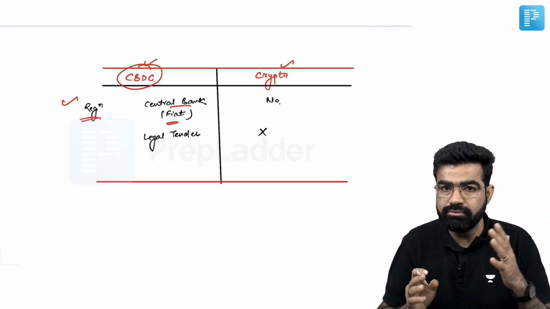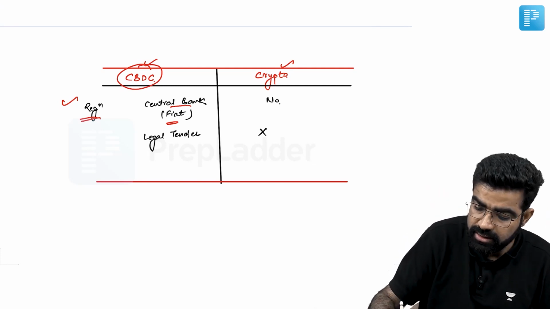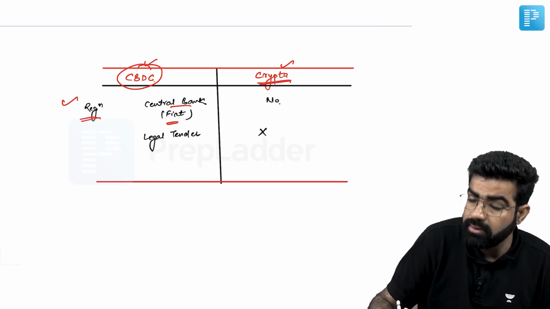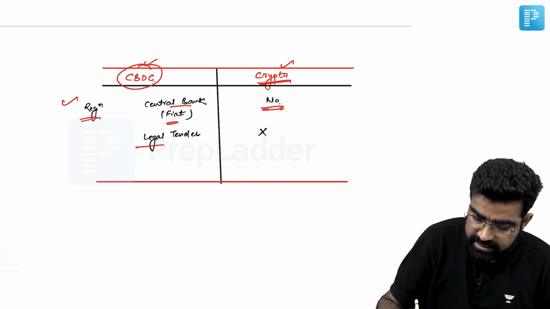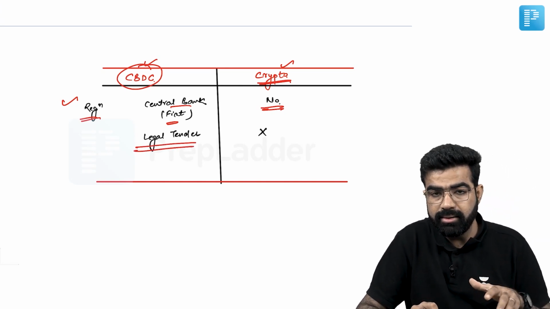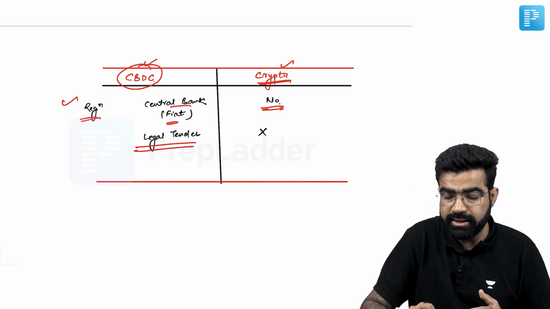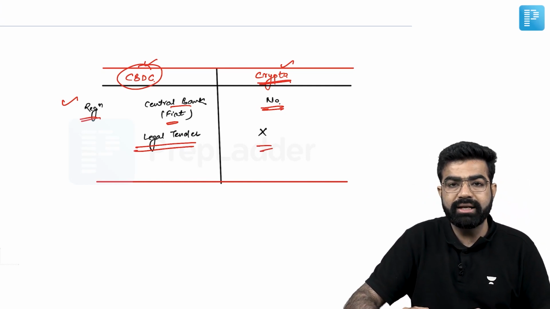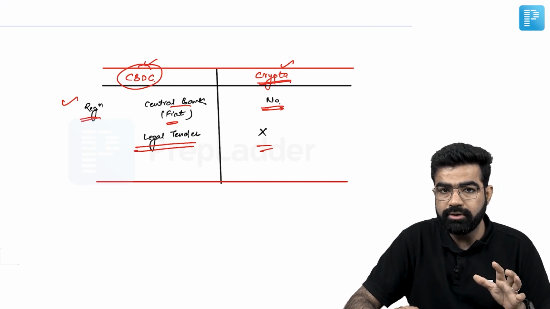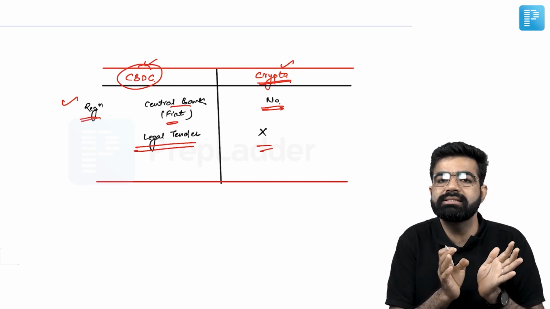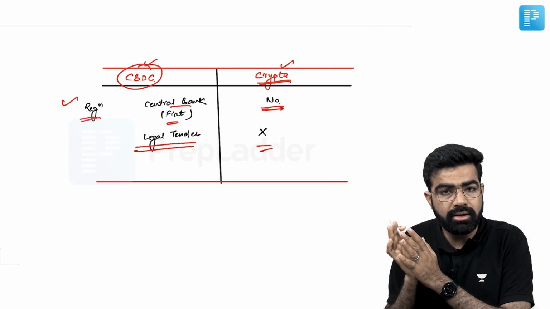Means the regulation would be there by the central bank or the government. But when it comes to cryptocurrency, that is not going to be regulated. This is for sure a legal tender in our country. You cannot refuse to accept this virtual currency, but in case of cryptocurrency, that does not have legal tender status so far. Okay, so this is the basic difference between CBDC and cryptocurrencies.